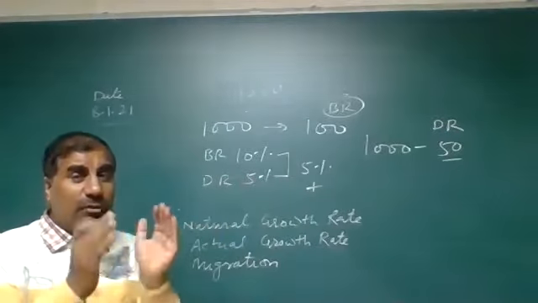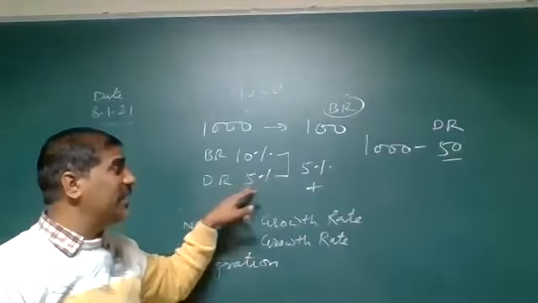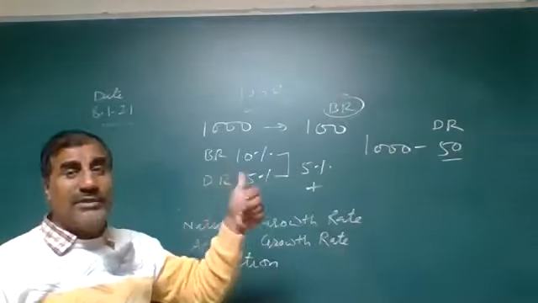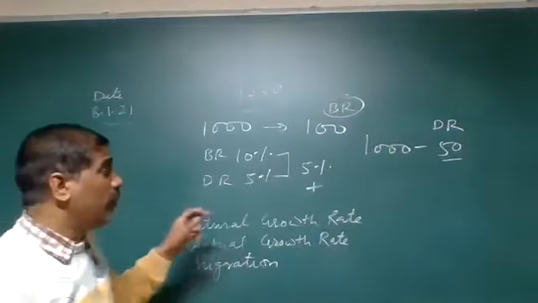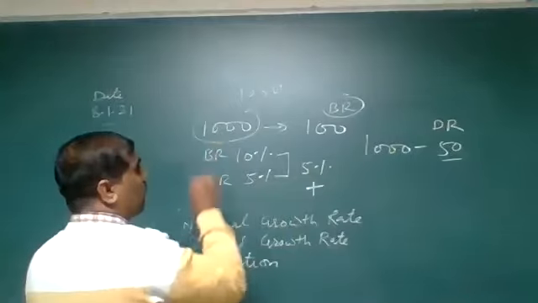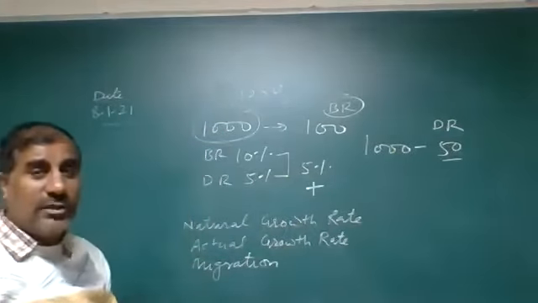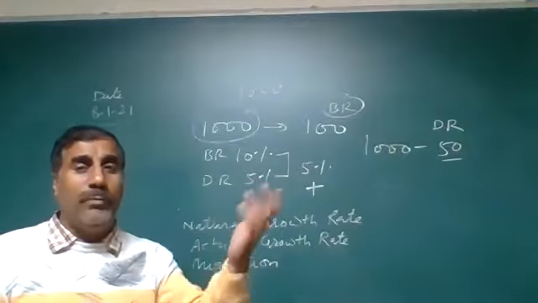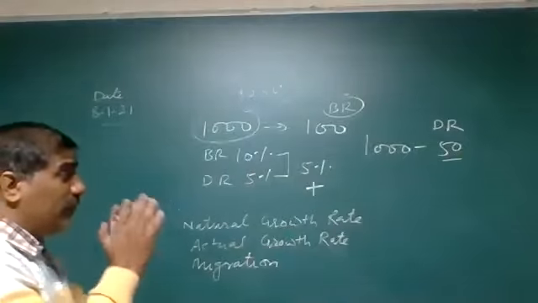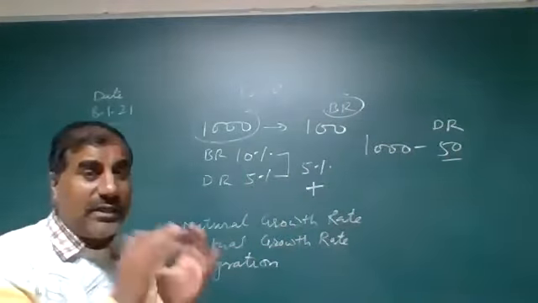So the difference between the birth rate and death rate: if birth rate is higher than the death rate, population will be increased. If death rate is higher than the birth rate, population will be decreased. So population will be increased 5%. So earlier population was 1000, for example, in any one area. So it will be increased 5%. 1050 will be the population. There will be changes in population. So these are the factors which are responsible for population change. These are the birth rate and death rate.